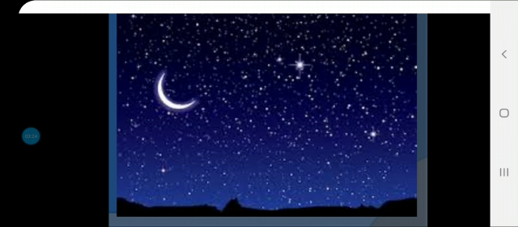These stars are there in the sky during the day too. But do you know why we cannot see them during the daytime? Because during the day there is bright sunlight, and because of this bright sunlight it is not possible for us to see these stars during the daytime. So we can see the stars and moon only at night.